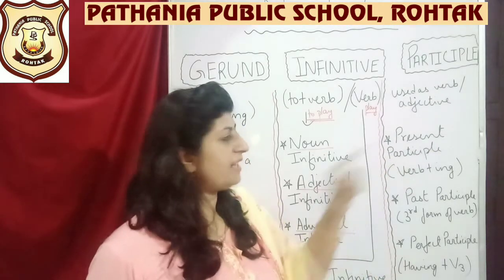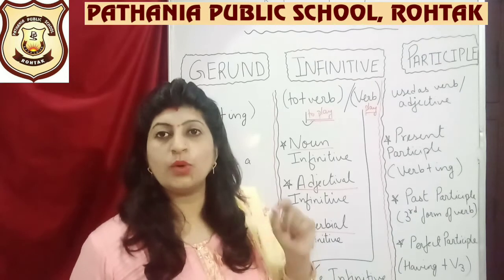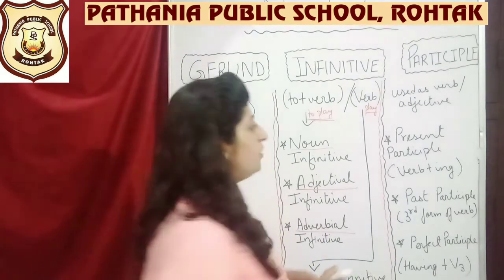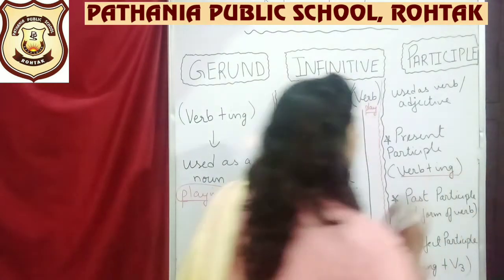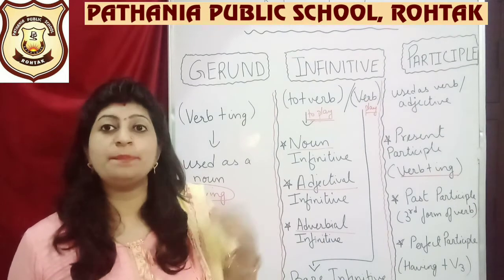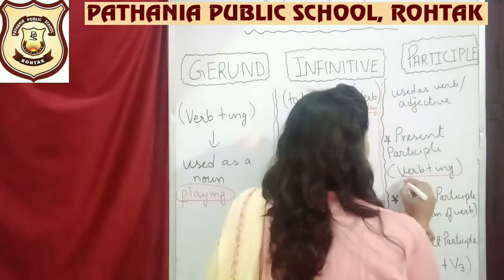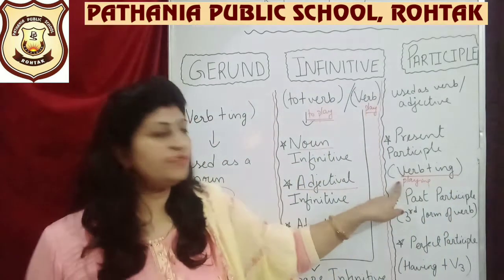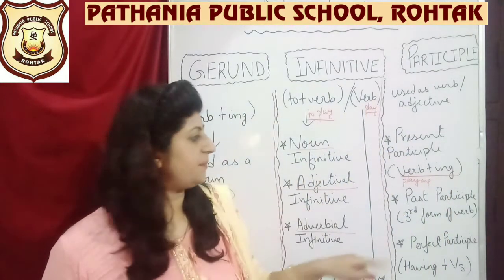In present participle, the rule is verb plus ing. What is the rule? The rule is verb plus ing. For example, play plus ing becomes playing. So this is my form of the verb, which is present participle.